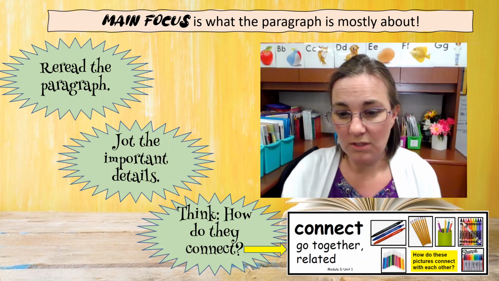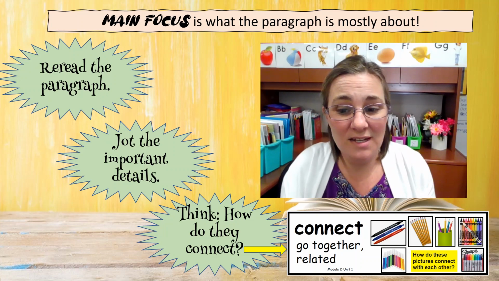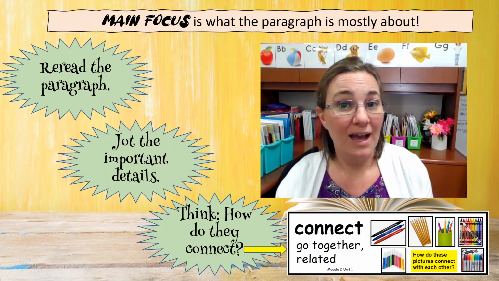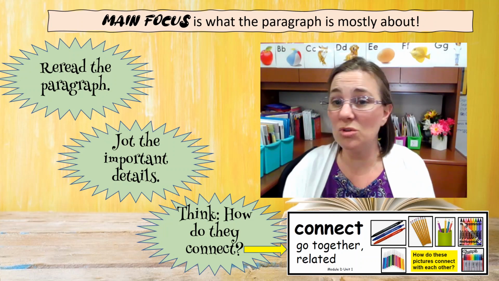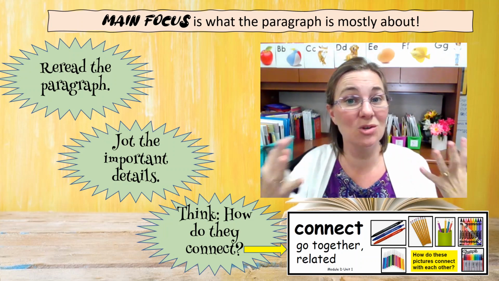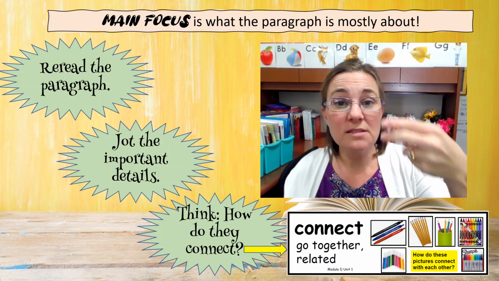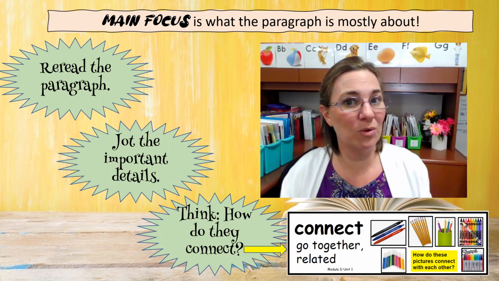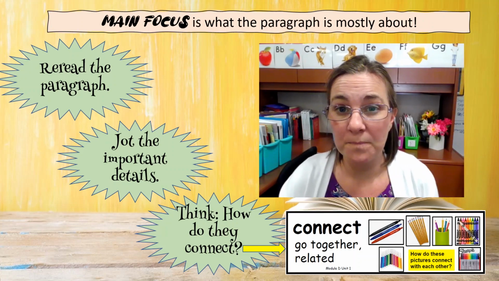Take a look at the pictures on this vocabulary card. How are these connected? Well, there are pens and pencils and markers and crayons. What big idea could connect them? Well, they're all things that you can write with. So the focus of these pictures is these are writing tools. We do the same thing with text. We list the important details and then we think, how do they go together? How are they connected? That's the main focus of the paragraph.